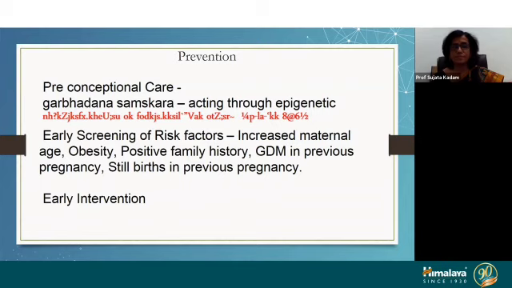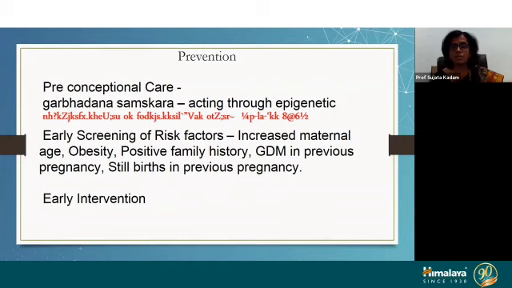So Garbhadana Sanskara or preconceptional counseling and care is very much necessary, and also early screening of the risk factors. Before pregnancy, in preconceptional care, we can take care of many things.